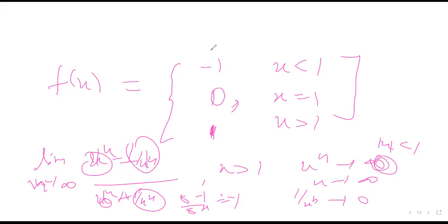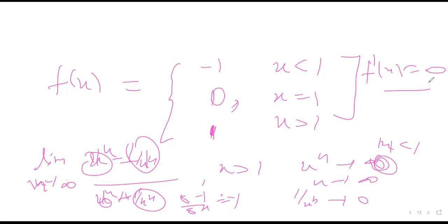But if you directly differentiate it, then you will get 0 everywhere. f dash x is 0 everywhere. So left hand derivative and right hand derivative come out to be equal, right? Although they come out to be equal, still it is not differentiable, because f(x) is not continuous. If a function is not continuous, then it can never be differentiable, because continuity is the necessary condition for differentiability.